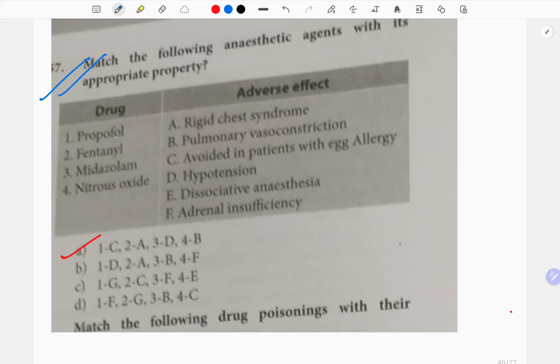See, propofol actually is avoided in a patient with egg allergy because it is made up of egg lecithin and other oil-based preparations from the egg. So it can cause egg allergies. Then fentanyl actually causes rigid chest syndrome. Ketamine causes dissociative anesthesia, and nitrous oxide causes pulmonary vasoconstriction. It increases the pulmonary vascular resistance.